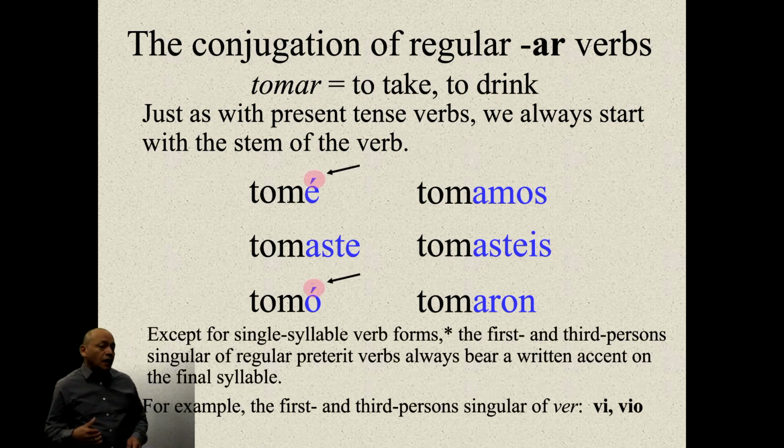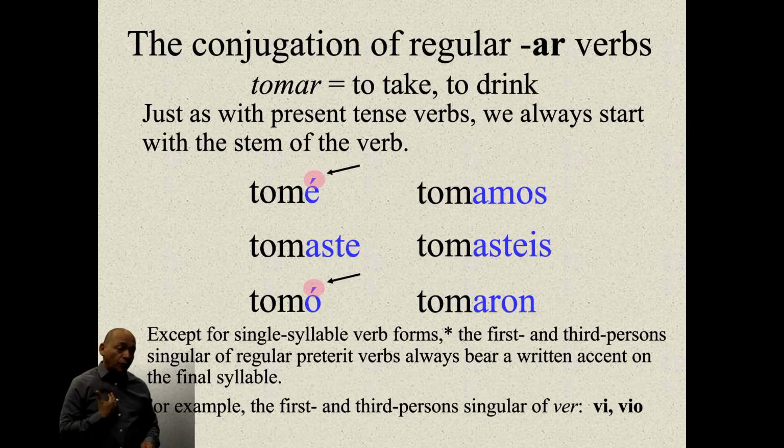So, the tilde or accent mark appears in the first person, tomé, and the third person, tomó. Okay? So this is how we conjugate regular AR verbs in the past tense.